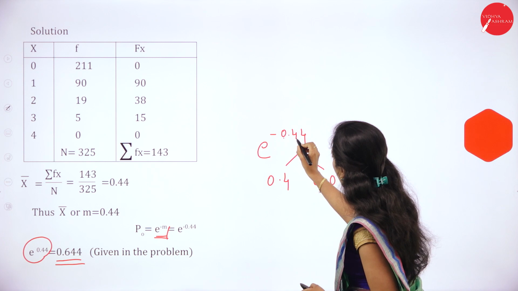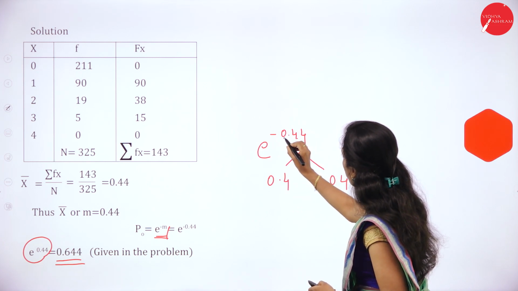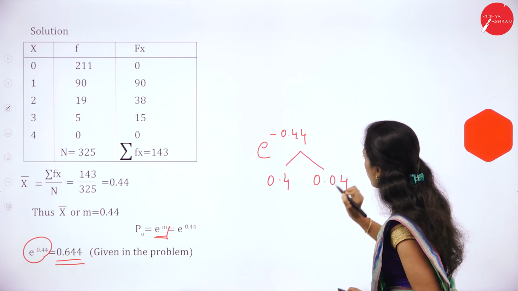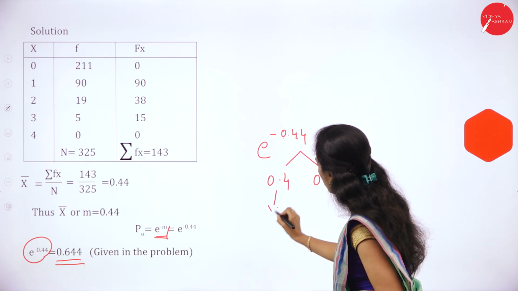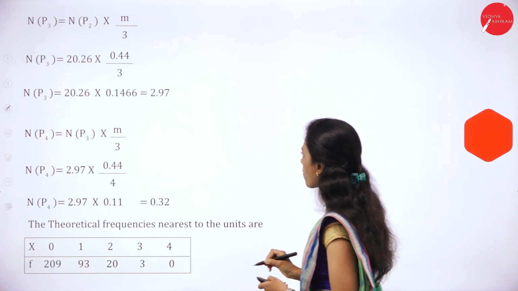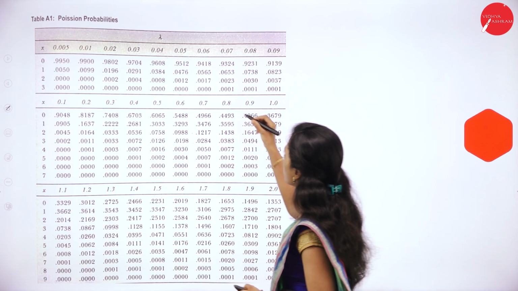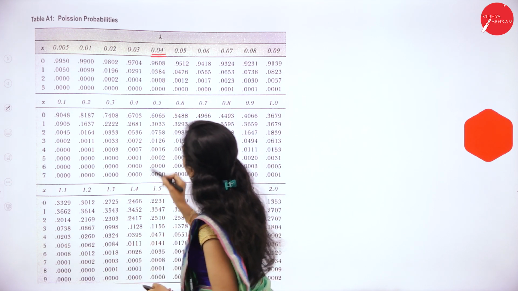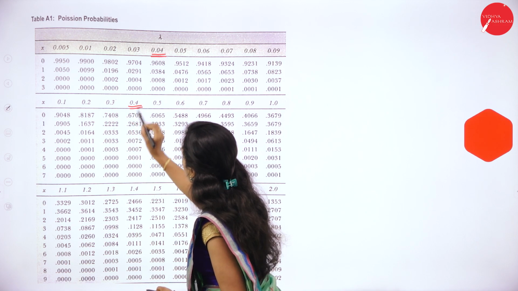So 0.44 is not there, so we have to see the values in the table. See what is the value for 0.04 and 0.4.